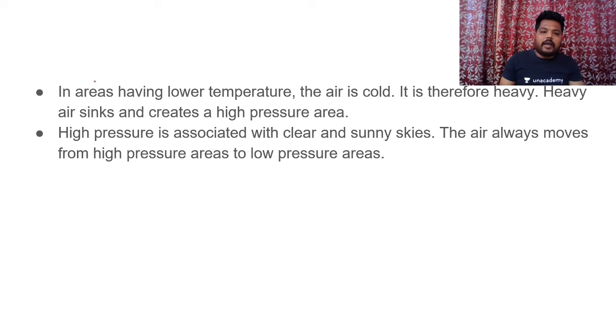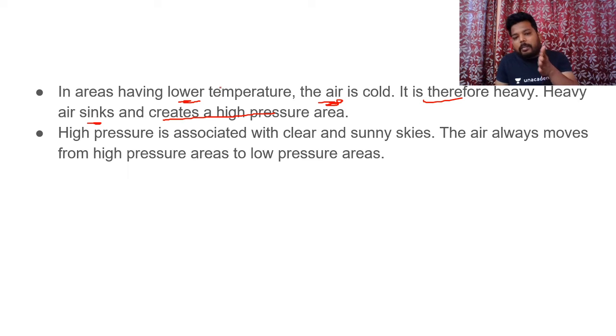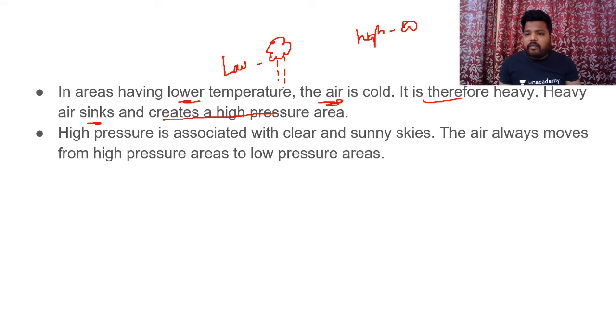So in the areas having lower temperature, the air is cold obviously, it is therefore heavy. Heavy air obviously sinks and creates a high pressure area. So maximum temperature, low pressure, minimum temperature, high pressure. So low pressure regions would be having good amount of cloud formation and precipitation. But high pressures wherever we find, there we won't experience any kind of cloud and we can't experience any rainfall.